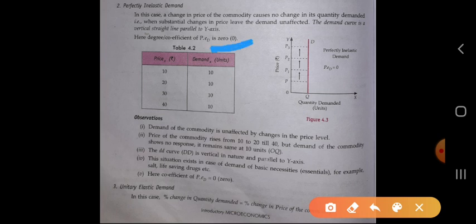What will happen here? In this case there is a change in the price of the commodity. Here what will happen is that the price will change, and there will be no change in the quantity demanded. Whatever the price becomes, the demand for the commodity can never decrease. Basically, we say this in the perspective of essential goods as well as life saving drugs. For example, salt. We all consume salt.